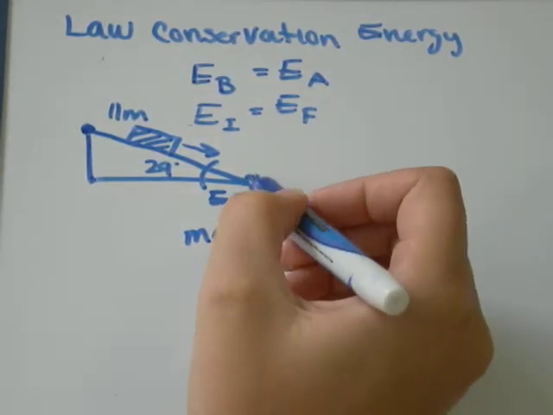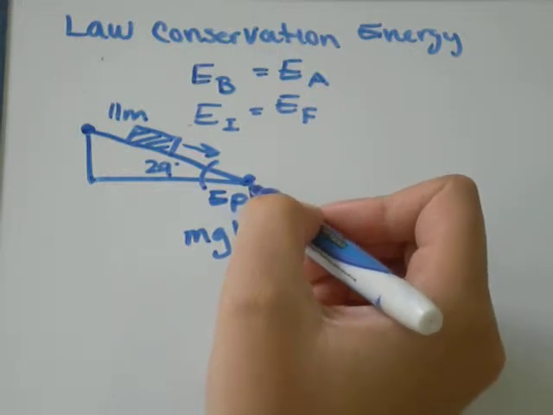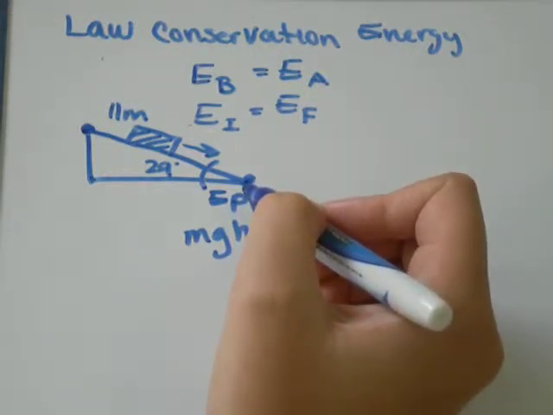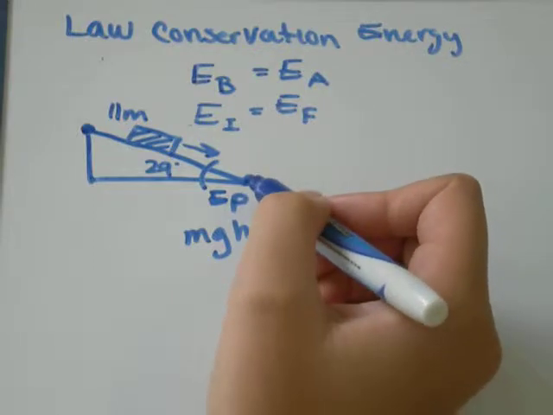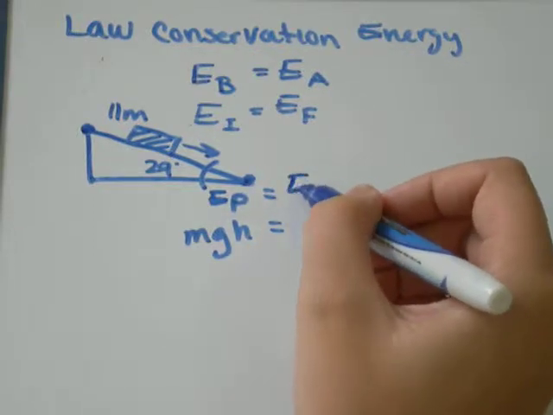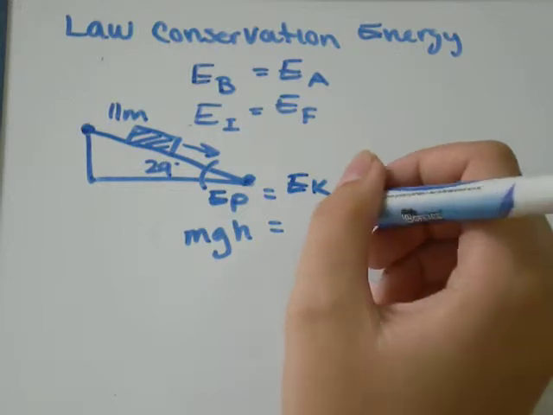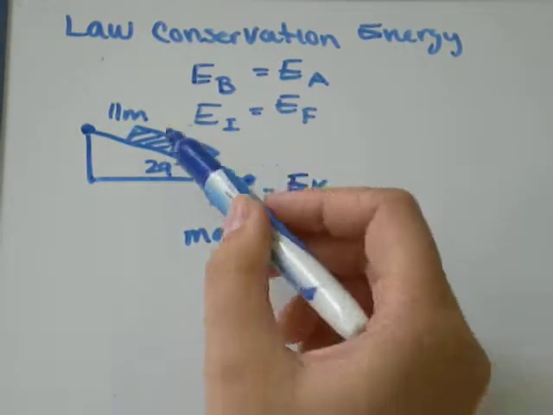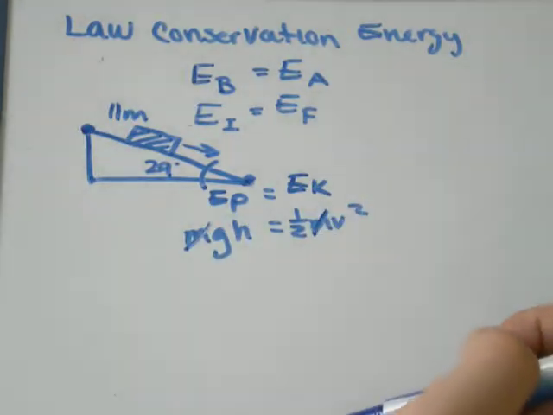And when the box gets down here, it's on the surface of the Earth, so it doesn't have any potential energy anymore. If we were to drop it, it's not like it would fall anywhere. And it's moving by now, so we have some kinetic energy. Kinetic energy is 1/2 mv squared. Again, the mass of the box is irrelevant because we have mass on both sides of the equal sign, so they'll just end up canceling each other out anyway.